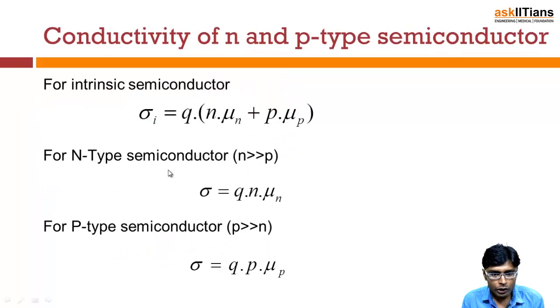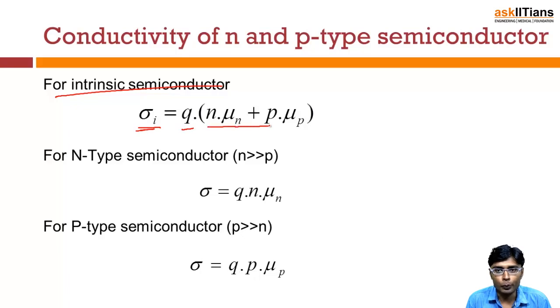Okay. So now let's see the conductivity for N and P type semiconductors. We know that for an intrinsic semiconductor, the intrinsic conductivity is equal to Q into n mu n plus p mu p. Now, in the specific case of an N-type semiconductor, the number of electrons is much more than the holes, so we can neglect the hole term.